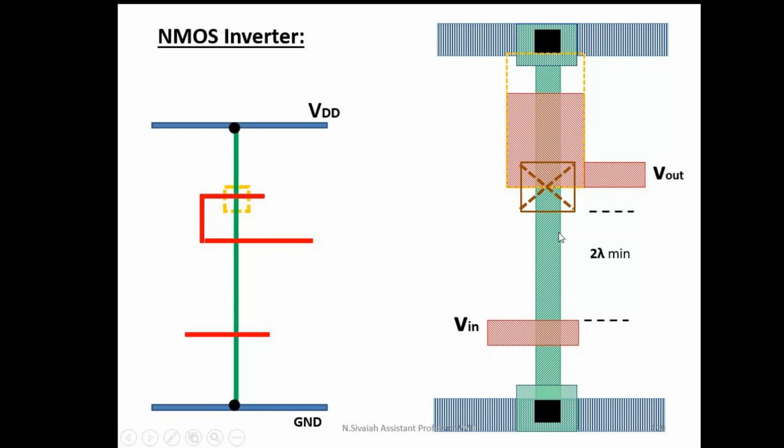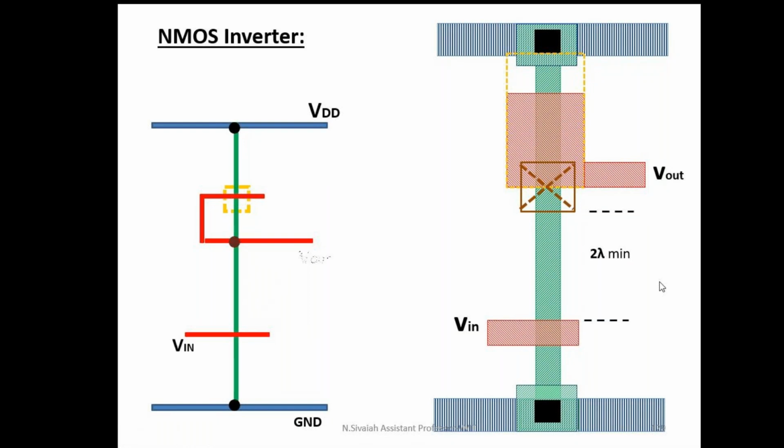After forming the NMOS enhancement mode transistor and the depletion mode transistor, I can make the contact to make the output connection. See, while drawing the layout, we have to follow some rules. In this case, the contact cut has the dimension 2 lambda by 2 lambda, and this portion has the dimension 4 lambda by 4 lambda, and the minimum distance between the contact cut and another transistor is 2 lambda. You have to indicate this dimension 2 lambda, and the minimum distance between one transistor and another transistor is also 2 lambda. See, this is the layout diagram of an NMOS inverter.